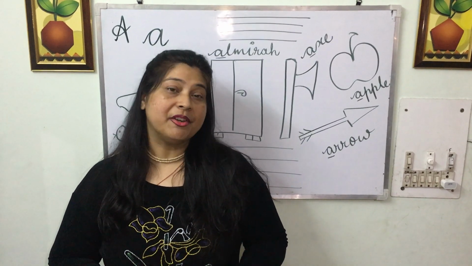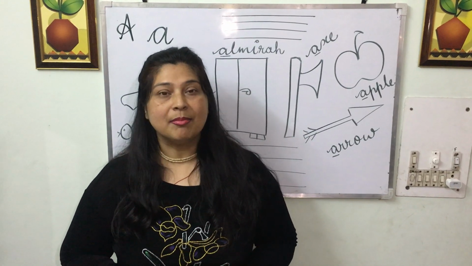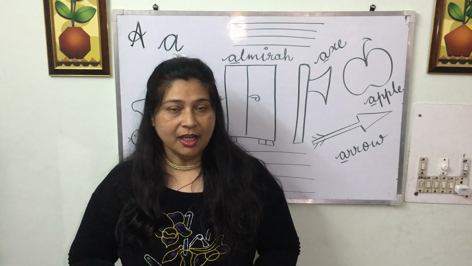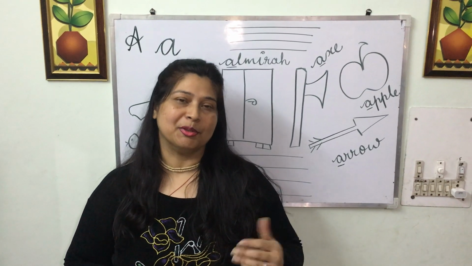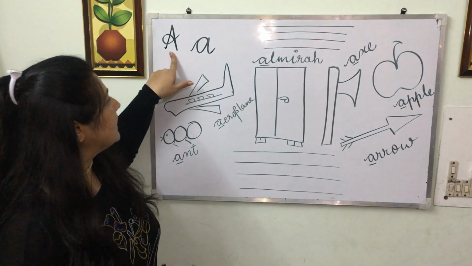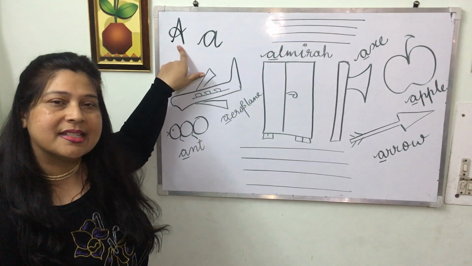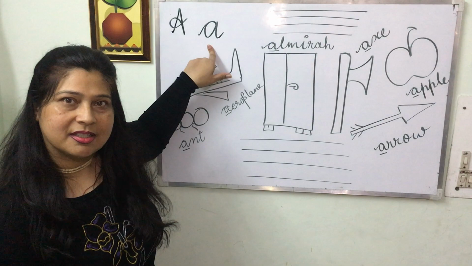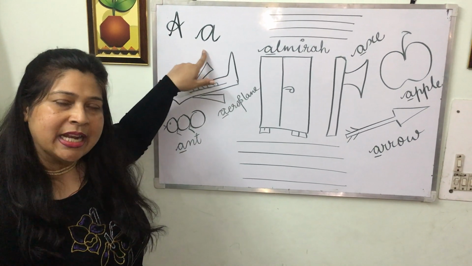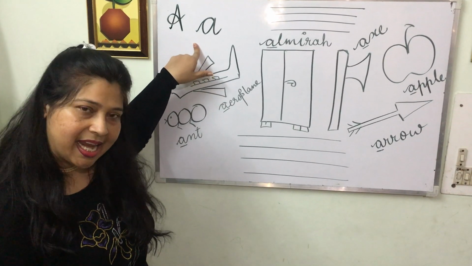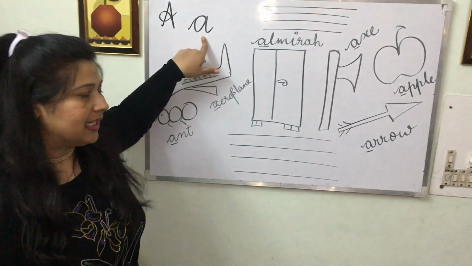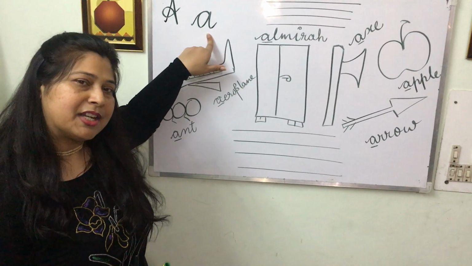As we know, in your previous class you have studied all the 26 alphabets from A to Z. And today we are going to learn something new about alphabet A. This alphabet has the A sound. This is called A. The phonic sound of alphabet A is A. This is A. For example, the words that start with A.